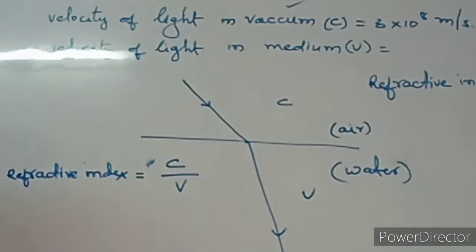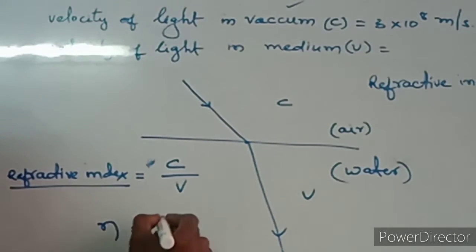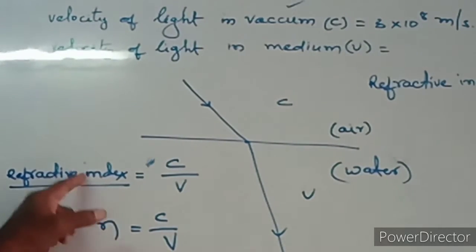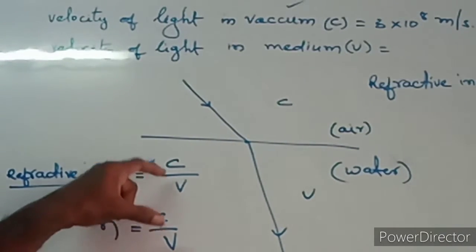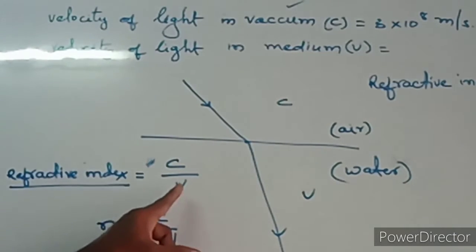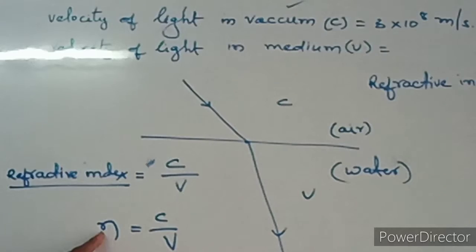Refractive index is shown with the letter n. So n equals c by v. n indicates refractive index, the ratio between the velocity of light in air and the velocity of light in another medium like water, c by v.